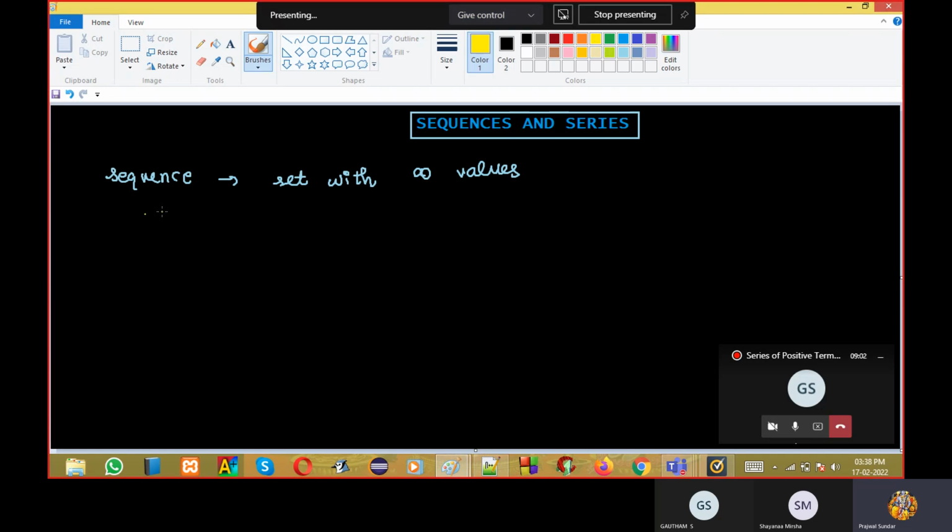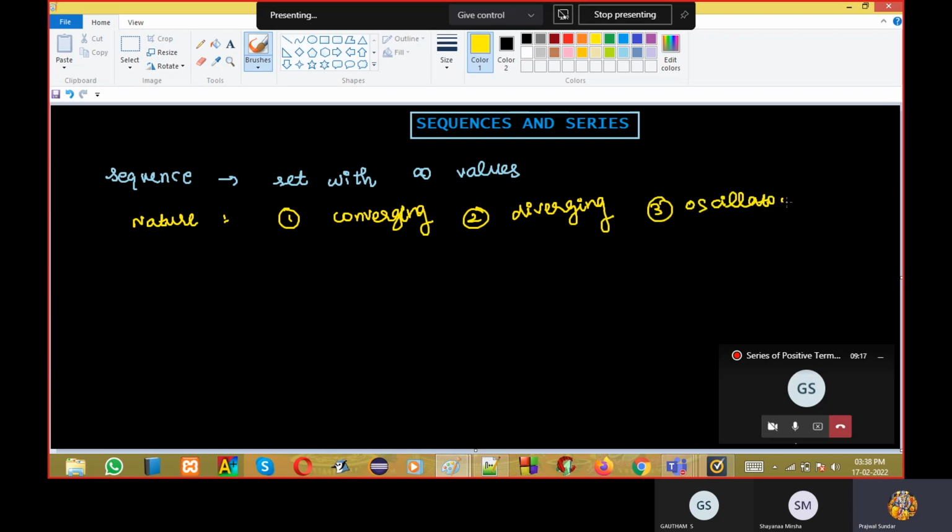Now, what is the nature of a sequence? The nature of a sequence can be either converging, diverging, or oscillatory. These are three possibilities. Now, how to check the convergence of a sequence? Suppose you have limit n tends to infinity u_n. If it has a finite value, you can say it is convergent.